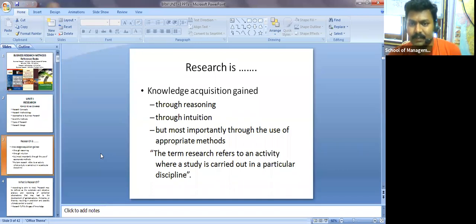So knowledge is acquired through reasoning, through intuition, but most importantly through the use of appropriate methods. Okay, so we are going to acquire some knowledge through reasoning, right? Some people have an inquisitiveness to know about something, and they will do some research work. A few people want to study that particular thing and will do some research work, and we may give any number of examples like this. Okay, so the term research refers to an activity where a study is carried out in a particular discipline.